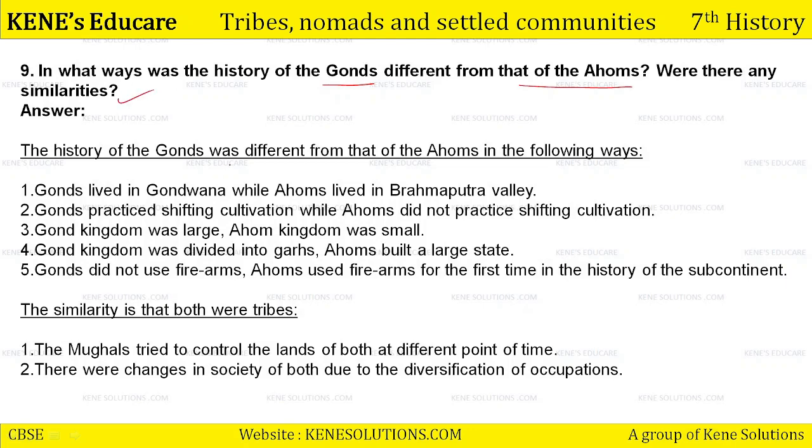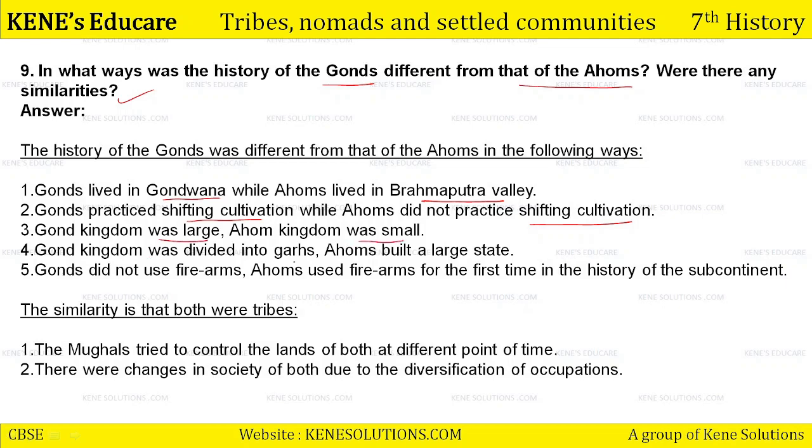The history of the Gonds was different from that of the Ahoms in the following ways. First, the area. Gonds lived in the Gondwana region, while Ahoms lived in the Brahmaputra Valley region. Correct? Gonds practiced shifting cultivation, while Ahoms did not. They had new techniques of rice cultivation and various other methods of irrigation, but they did not practice shifting cultivation like the Gonds. Gond kingdom was large. Ahom kingdom was small, though powerful.